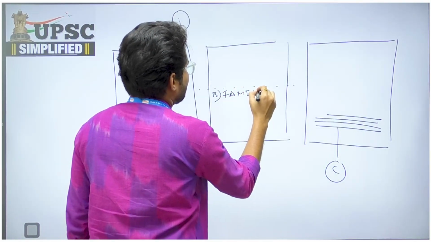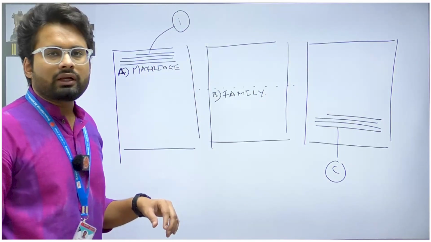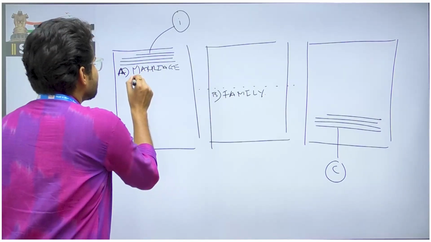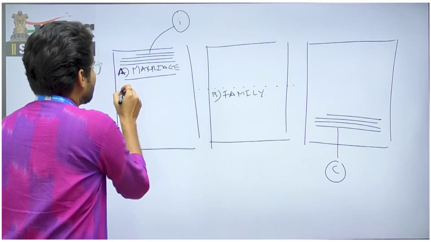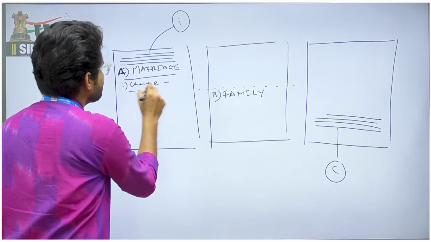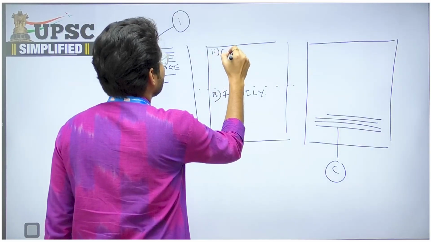In these separate sub parts, I have to write about change and continuity. First, as a marriage institution, I will talk about the change in the marriage institution, and then I will talk about continuity here.